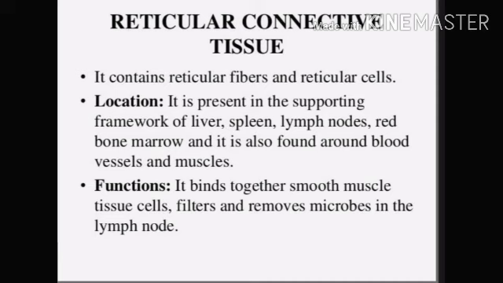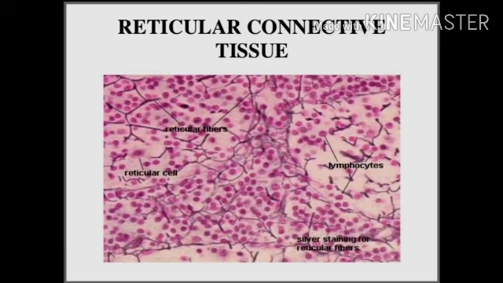If we are talking about function, reticular connective tissue binds together smooth muscle tissue cells and also filters and removes foreign microbes in the lymph nodes. Okay, so this is the reticular connective tissue.